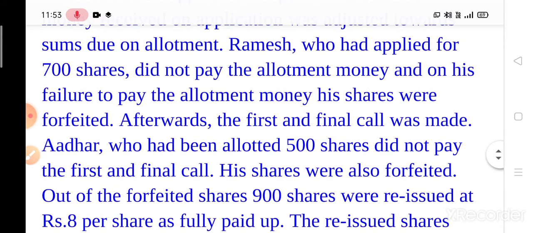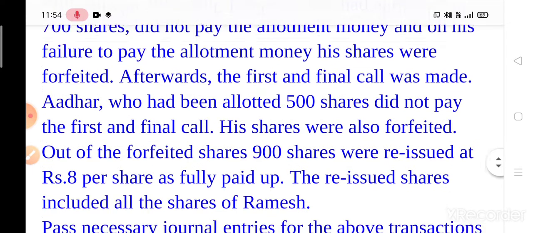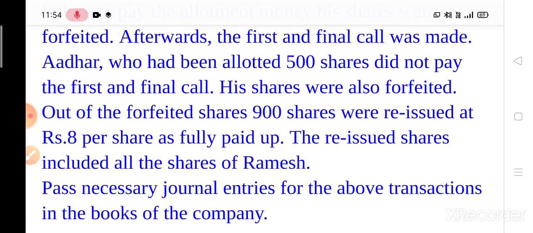Afterwards, the first and final call was made. Aadhar, who had been allotted 500 shares, did not pay the first and final call. His shares were also forfeited. Out of the forfeited shares, 900 shares were reissued at rupees 8 per share as fully paid up.